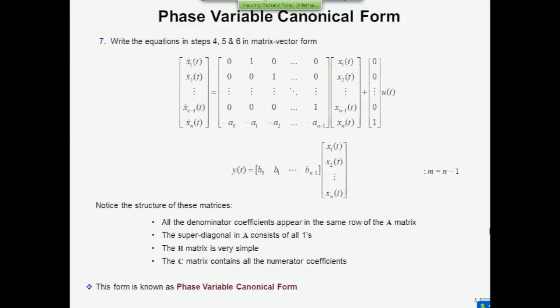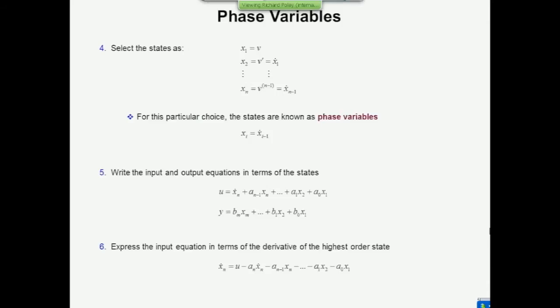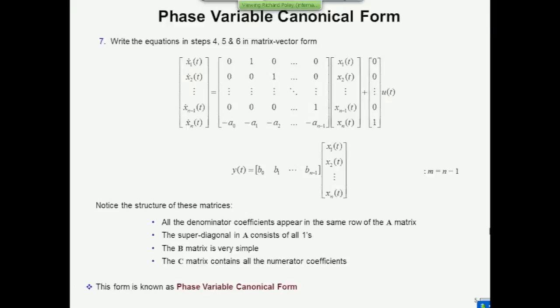Well, if you just go up 1, that's the superdiagonal. And if you come down 1, that's the subdiagonal. So the superdiagonal elements are all 1, and that comes from the selection of the states as state variables, because x1 dot equals x2. So that's why we ended up with that superdiagonal being all 1s.